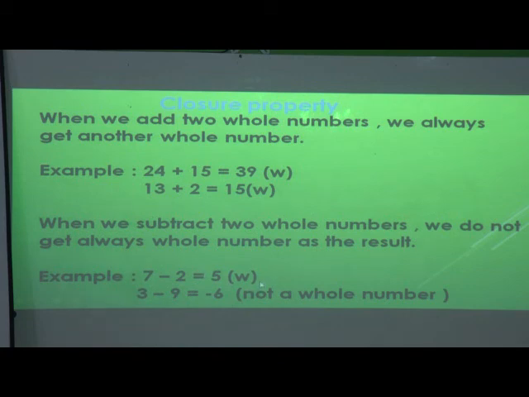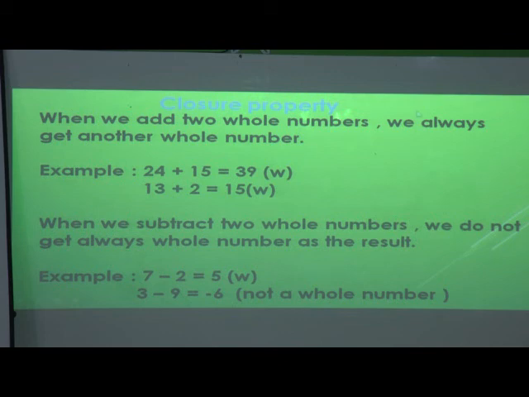Sometimes we get whole numbers. One more example, 3 minus 9. 3 is the smaller number and 9 is the bigger number. So the answer comes minus 6, which is a negative number. So it's not a whole number.